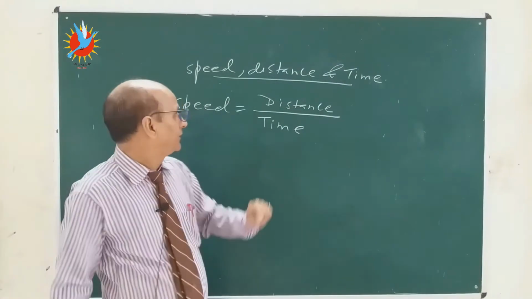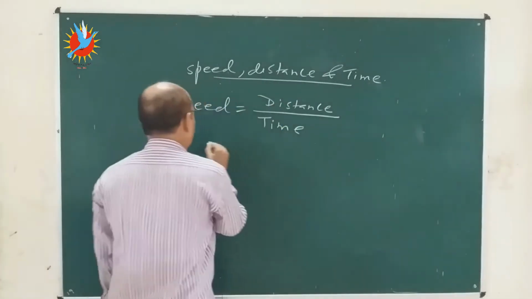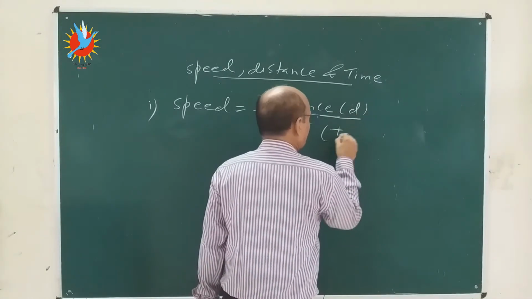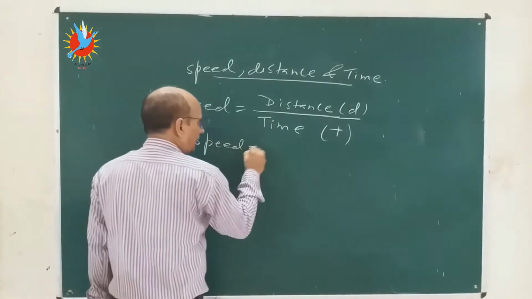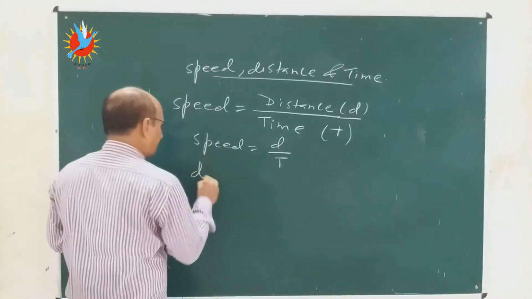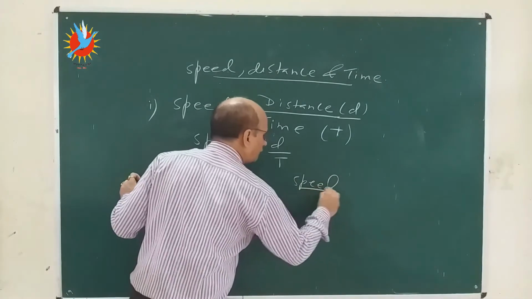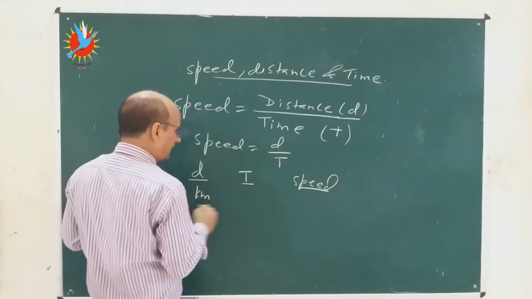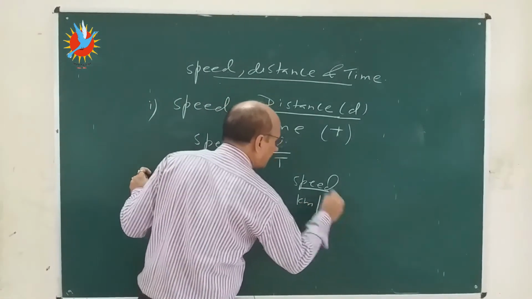Suppose let me take distance as d and time as t, then speed is equal to distance divided by time. Now how to fix the units of distance, time and speed? Suppose distance is in kilometer, time is in hour, then the unit is kilometer per hour.